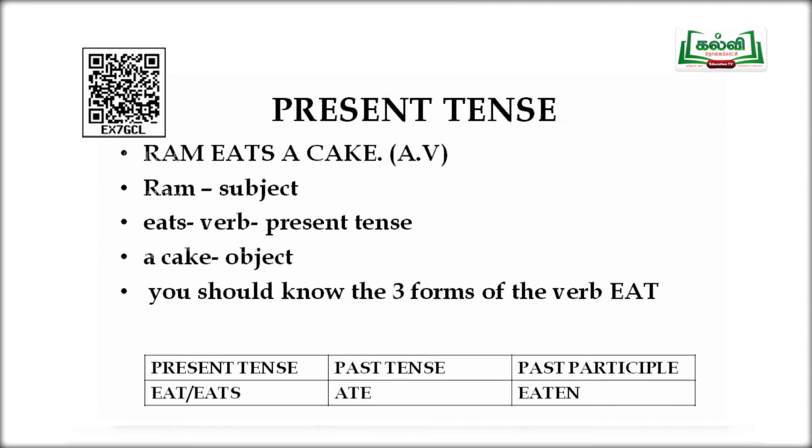Ram eats a cake. In this sentence, Ram is the subject, eats is the verb and it is in present form. Cake is the object.